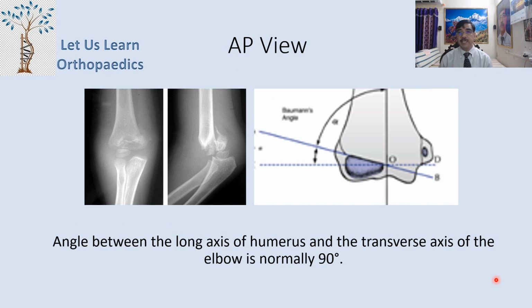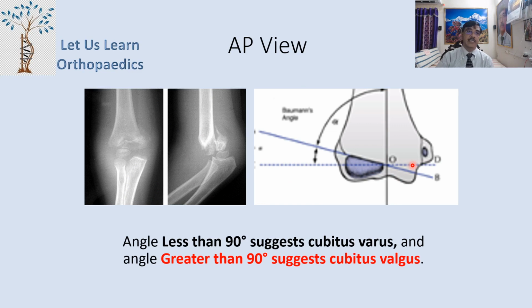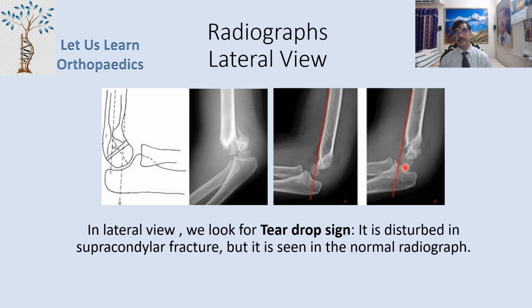Now the angle between the long axis of the humerus, now this is the long axis of the humerus, and the transverse axis of the elbow is normally 90 degrees. Now if this angle is less than 90 degrees, it suggests cubitus varus, and an angle greater than 90 degrees suggests cubitus valgus.